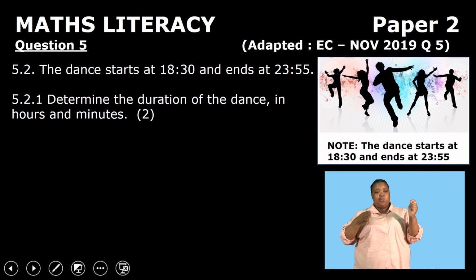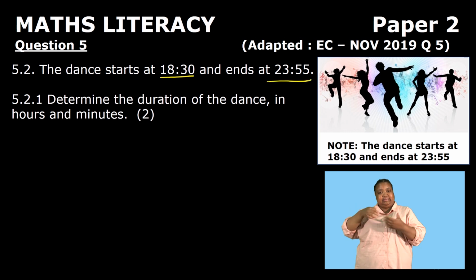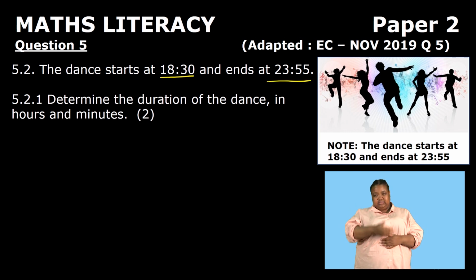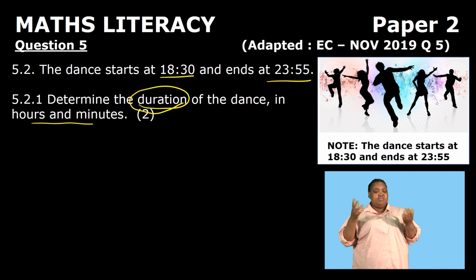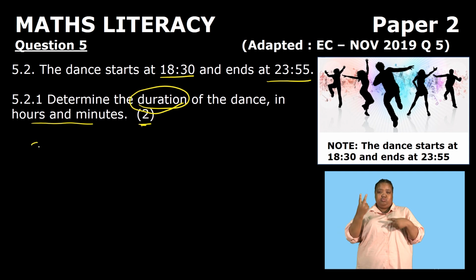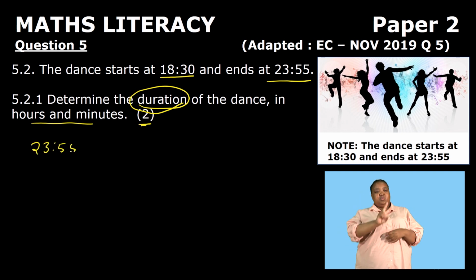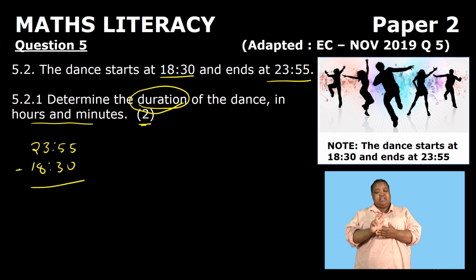Then question 5.2.1. 5.2, the dance starts at 18:30 and it will end at 23:55. Determine the duration of the dance in hours and minutes. So in this case, look at the mark allocation. It's simply 2 marks. So what you can do, you can take your 23:55, then you subtract 18:30. So this will give you 5 hours and 25 minutes.